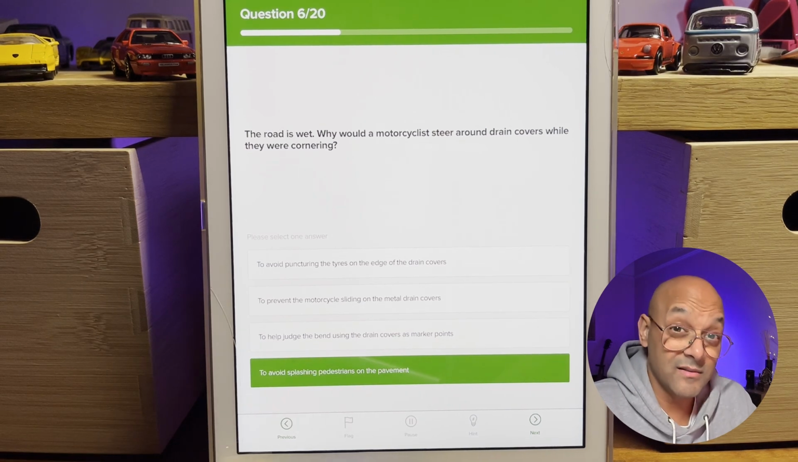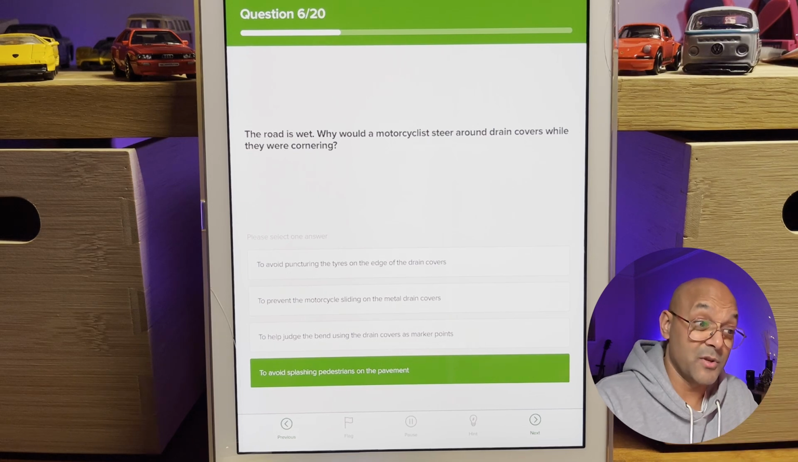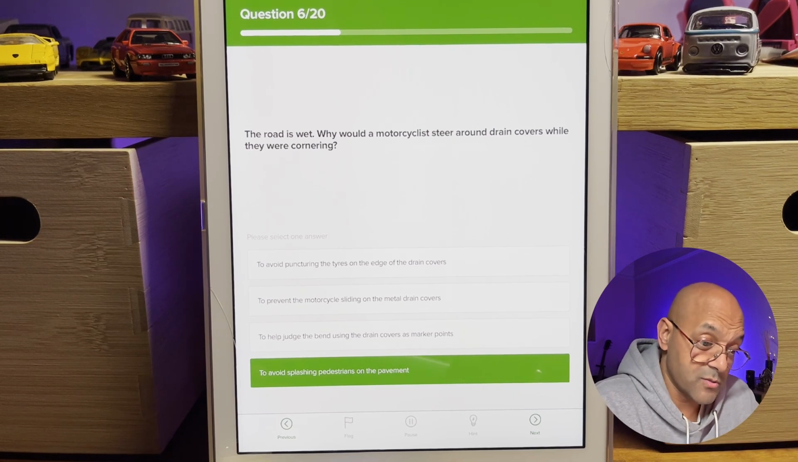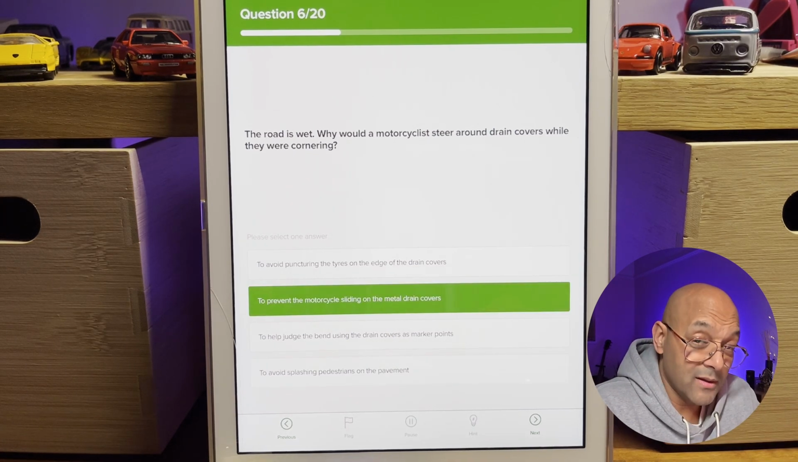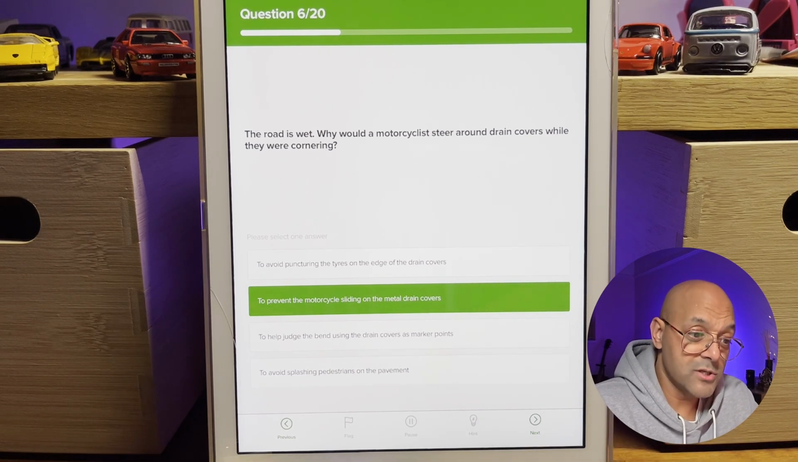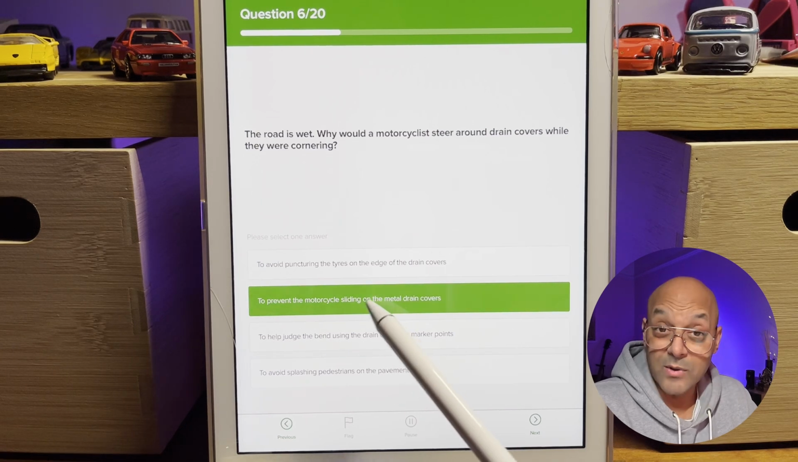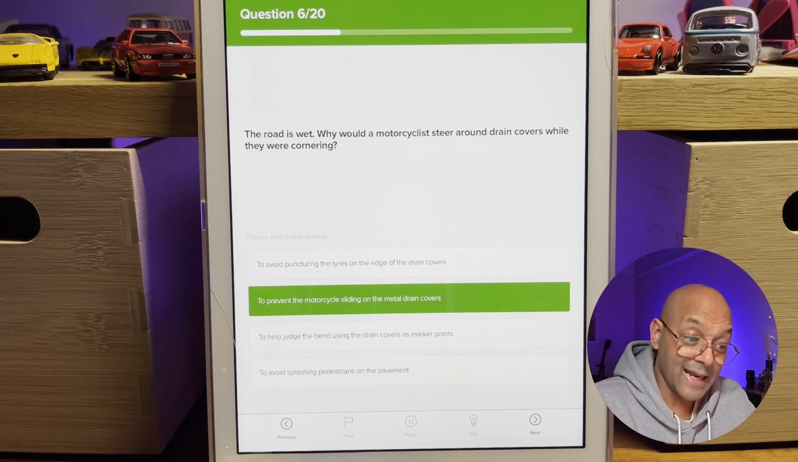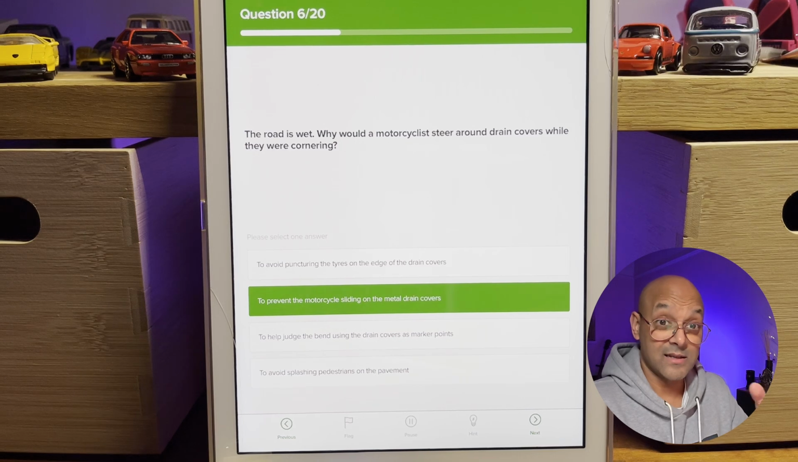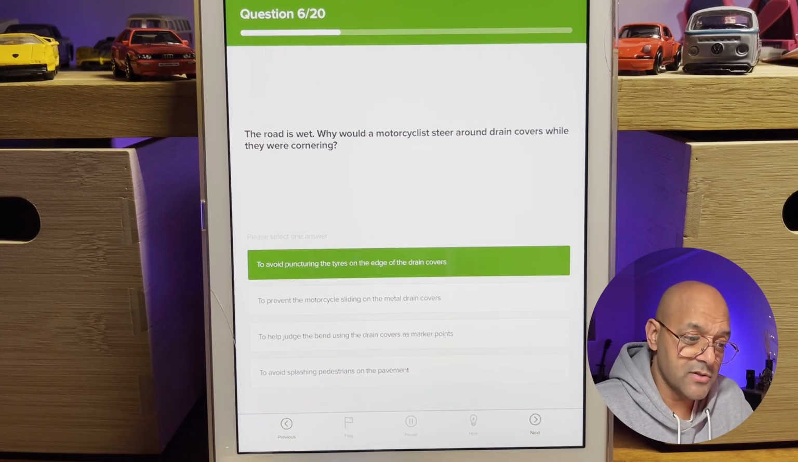Now, drain covers are metal, right? They have to be metal because they have traffic going over it all day long, and some of those traffic are very heavy goods vehicles as well. So they're metal. Now, when they become wet, they become quite slippery. So why would a motorcyclist steer around the drain covers while they were cornering? I would say that one, to prevent the motorcycle sliding on the metal drain covers, sliding, slipping, and then falling off.